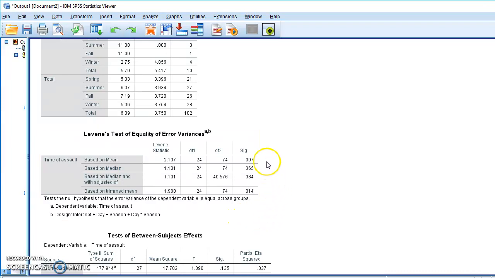In the Levene's, you're actually looking for a value over the p-value, which is the 0.05, to address this. And the lower numbers like this indicate that you violated this third assumption for this two-way ANOVA, which is the independence of observation or the homogeneity of variance.